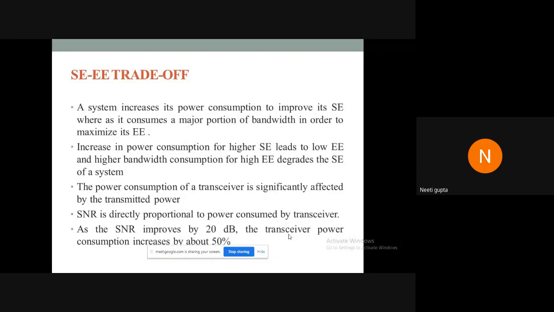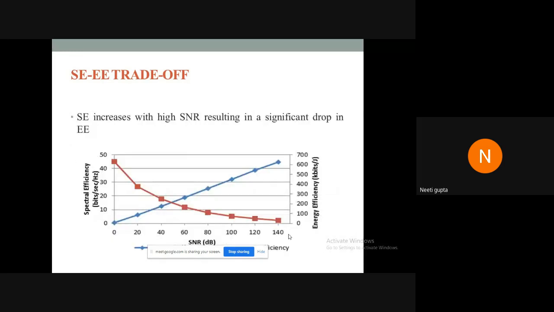Through literature review, it was observed that the power consumption of a transceiver is significantly affected by the transmitted power. According to a study, it has been shown that if SNR improves by 20 dB, the transceiver power consumption increases by about 50%. Based upon that study, we did a trade-off analysis for spectral efficiency and energy efficiency as a function of SNR.